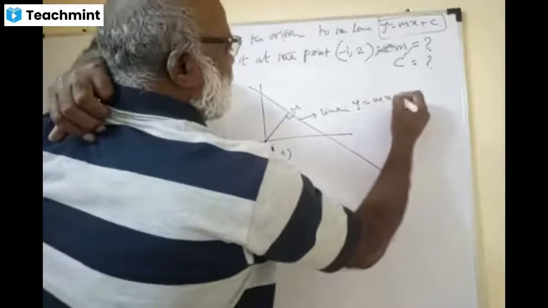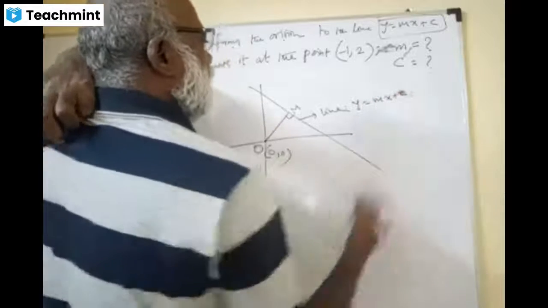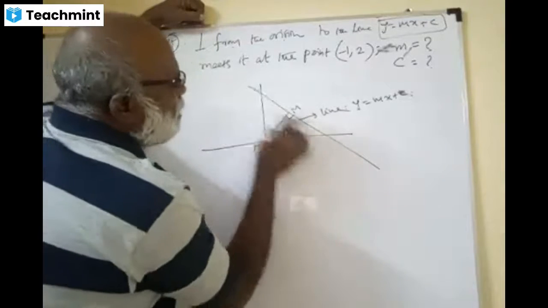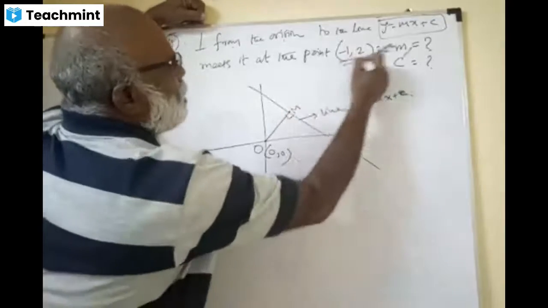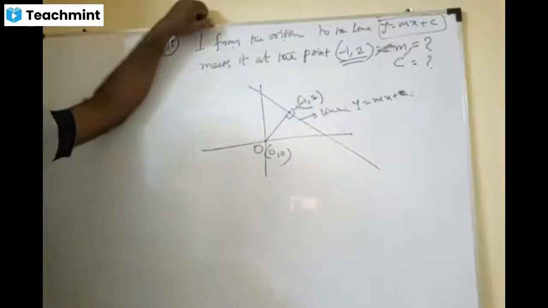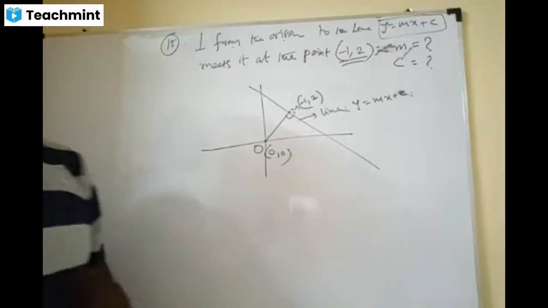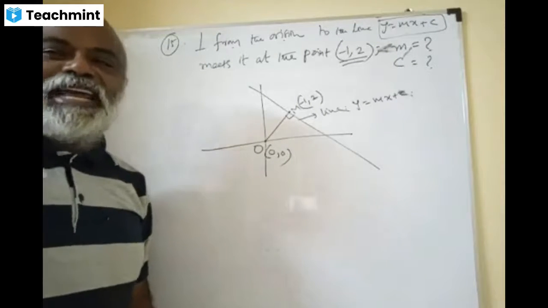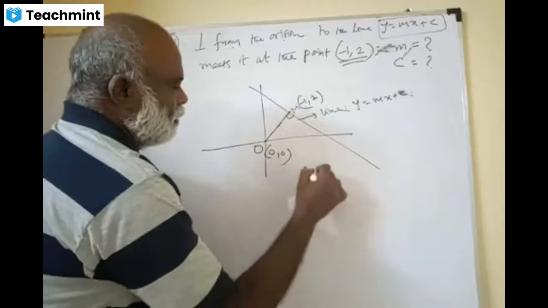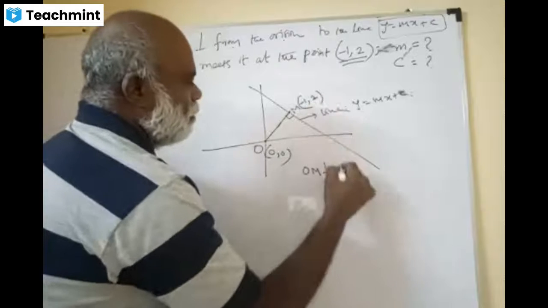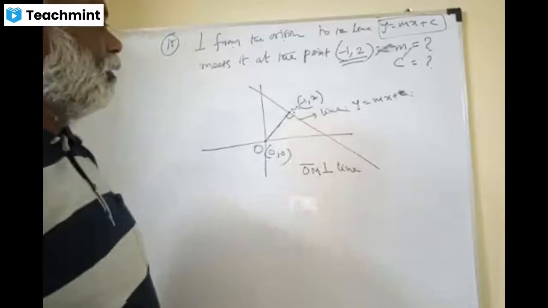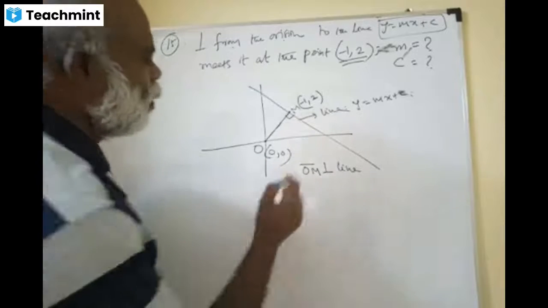The equation of the line is y is mx plus c. This perpendicular, where does it meet the line? At M. That point is called minus 1, 2. The foot of the perpendicular is given, my dears. Do you agree? Yes, sir. Friends, very simple logic. This line OM is perpendicular to the line or not? Perpendicular to the line. Do you agree? Yes, sir.